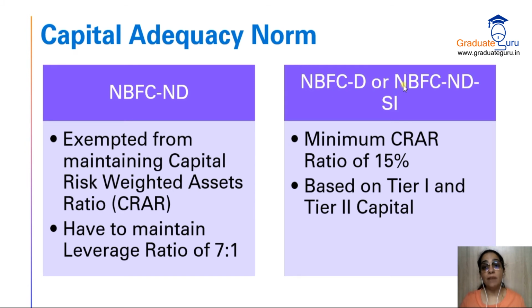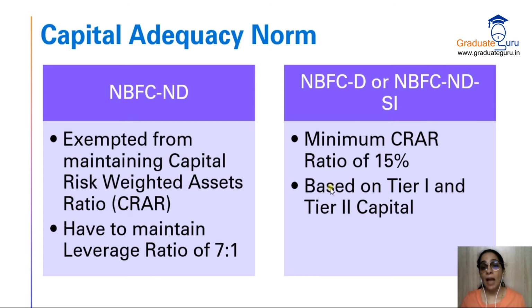Then for NBFC D and NBFC NDSI, the important NBFCs, उनके लिए क्या है, minimum CRAR ratio, that is this capital risk weighted asset ratio of 15%. So when we calculate this CRAR ratio, we will convert it to percent and we should get our answer at least 15%. 15 या उससे ज्यादा हो सकता है, not less than that.